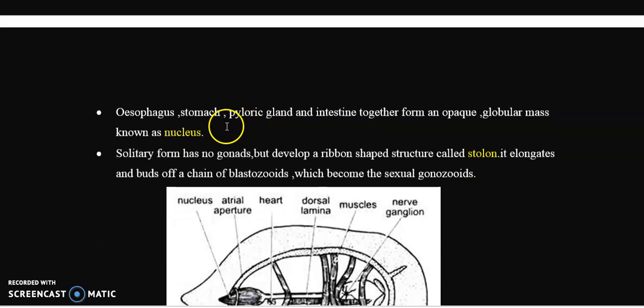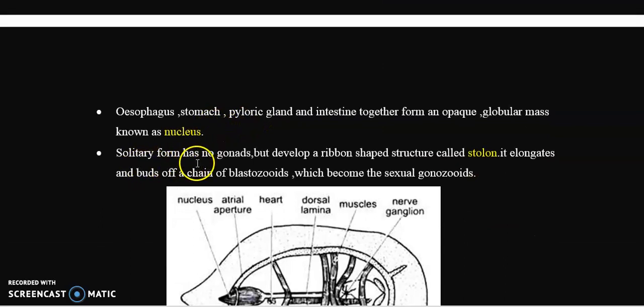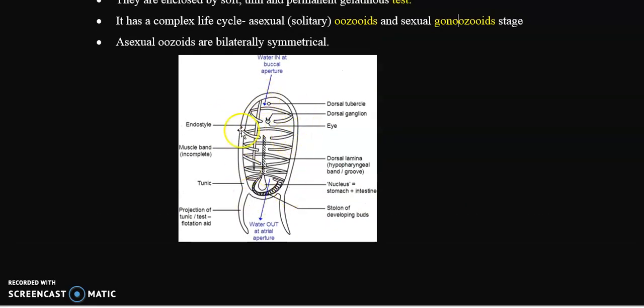The solitary form has no gonads but develops a ribbon-shaped structure called the stolon. It elongates and buds off a chain of blastozoids which become the sexual gonozoids. I have already told you that this is the asexual oozoid, which means it doesn't possess distinct male or female gonads.